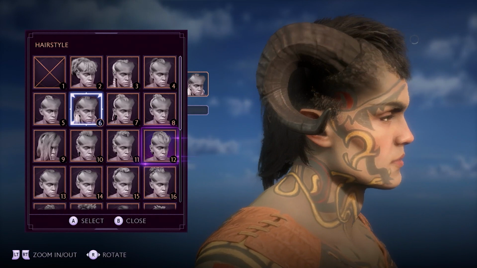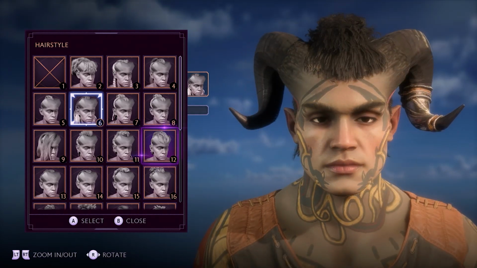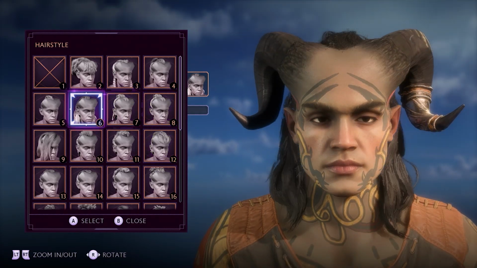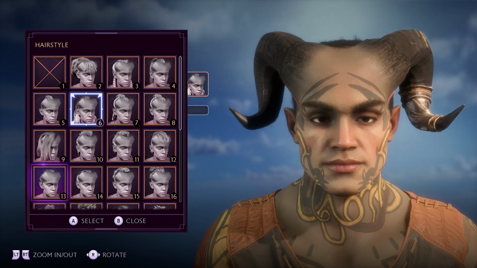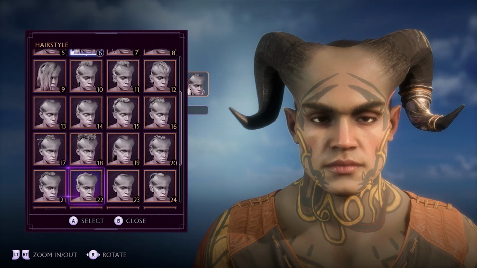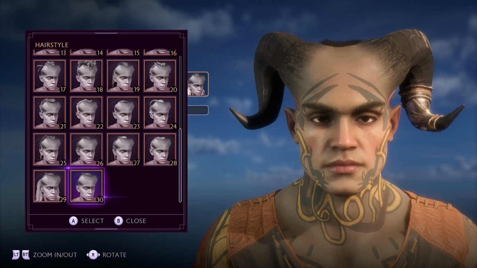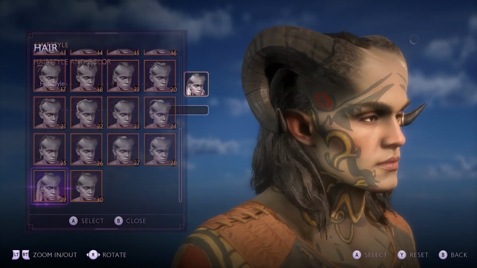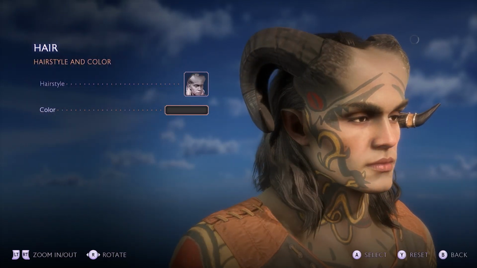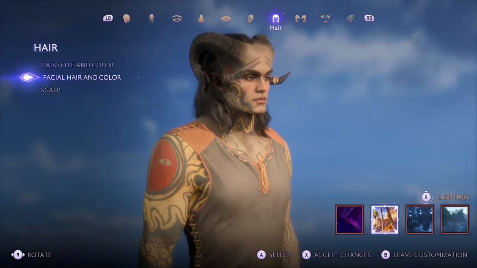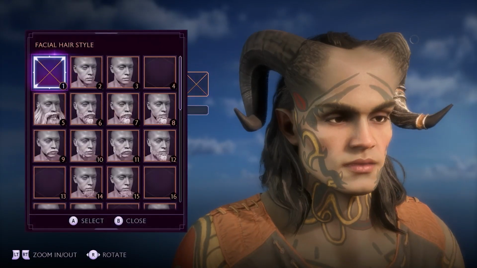How does that look on the middle, actually? No, not really feeling that one. Okay, we've got some very diva-esque ones. Have we got anything that's a bit more... I think that was the standard then, wasn't it? So yeah, we'll go with that. I kind of like the black hair. That works for me. You have also got facial hair we can go with.